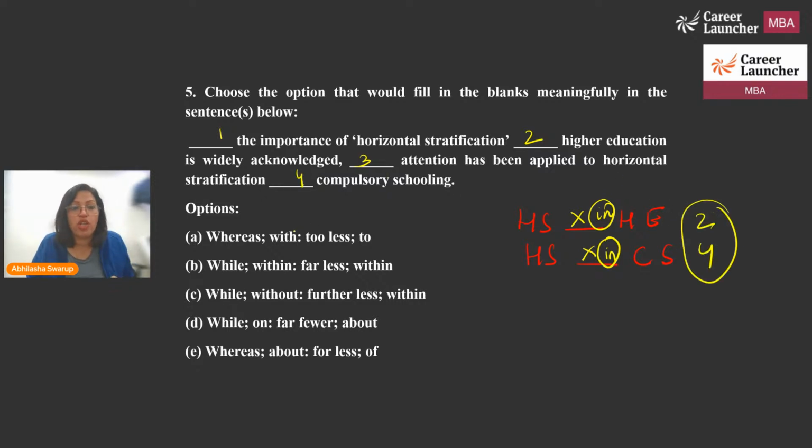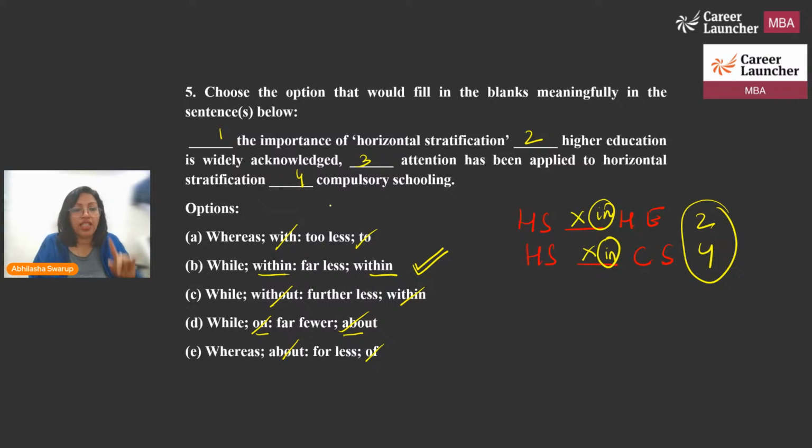Right? So let me check. With, to, no. Within, within. Without, within, no. On, about, no. These are all incorrect. About, of. So here, very clearly, the correct answer has to be option number B, which says within and within. Let's try now reading it and see.